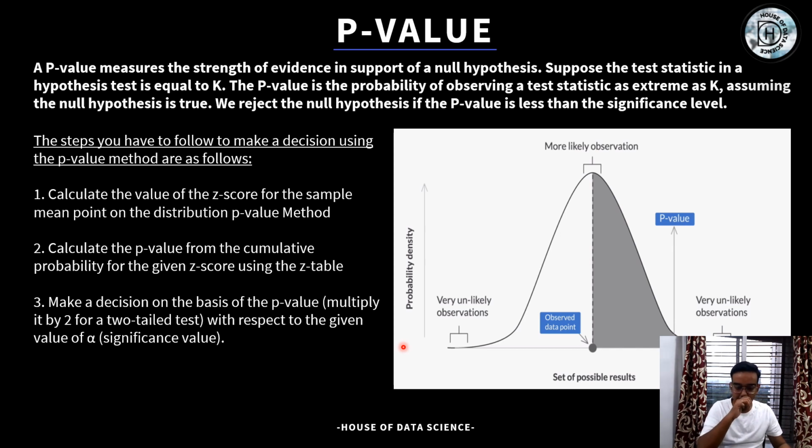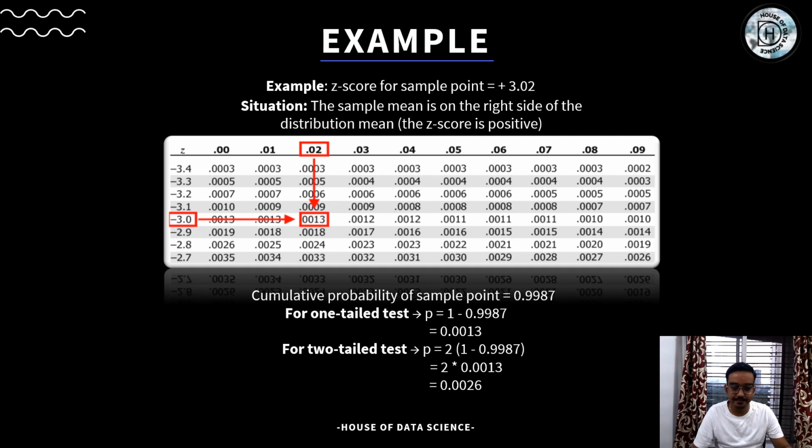So if I'm saying my average lead content in a food product is 350, it can be more than 350, it can be less than 350 also. So it is a two-tailed test. If we are saying the lead content is minimum 350, we are saying it can be more than 350, but it cannot be less than 350. So then it becomes a one-tailed test. That is the difference between a two-tailed test and a one-tailed test. So this is an important parameter to derive a p-value.